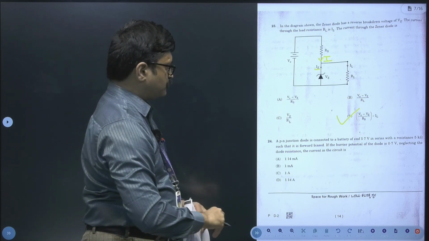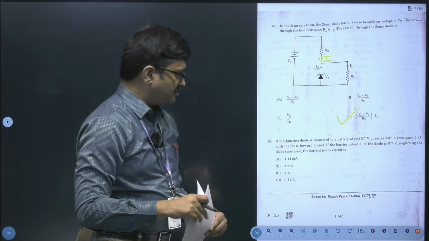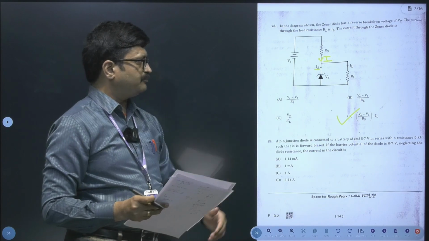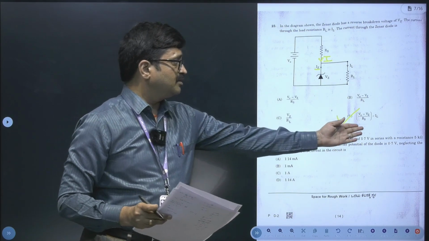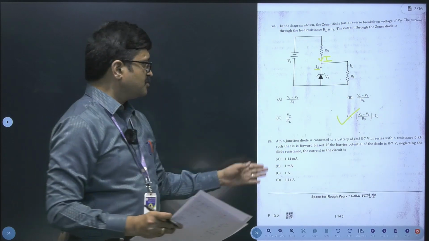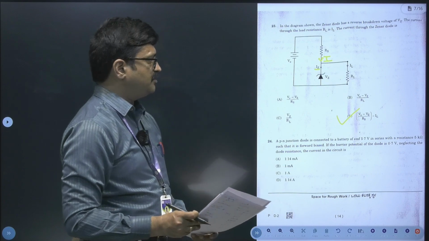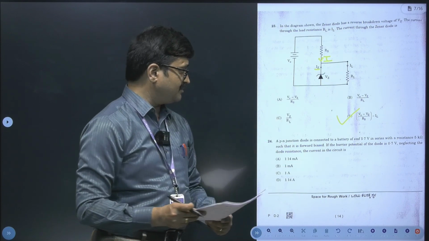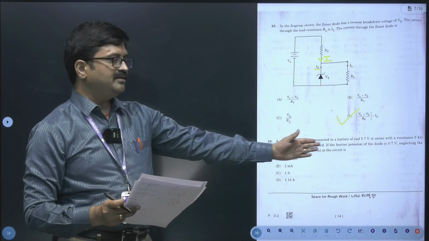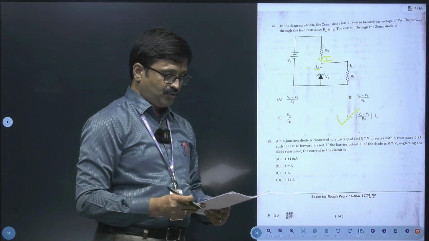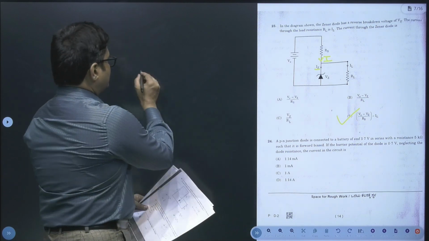Question number 24. A PN junction diode is connected to a battery of EMF 5.7 volt in series with a resistance of 5 kilo ohm, such that it is forward biased. If the barrier potential of the diode is 0.7 volt, neglecting the diode resistance, the current in the circuit must be how much? So here we can directly use this formula.